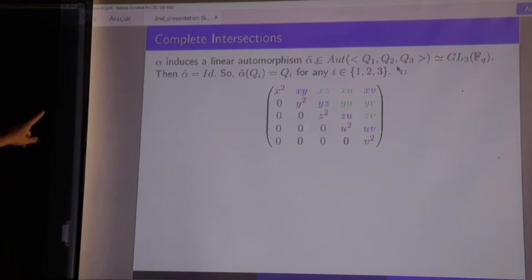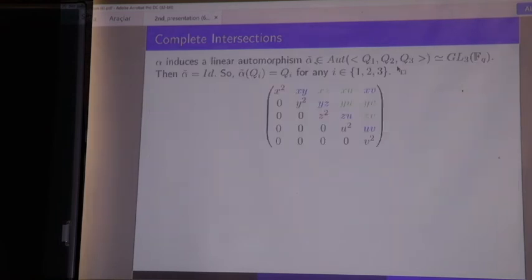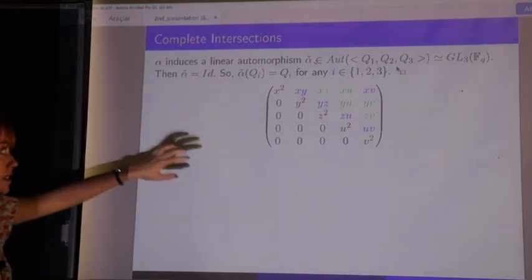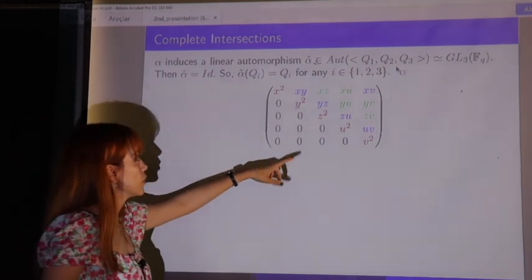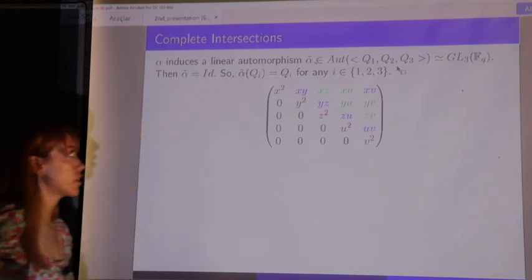Because alpha tilde is acting trivially on the quadrics, and also we have this transformation x to y to z, and so on, the coefficients of x squared, y squared, up to v squared are the same. Similarly xy, yz, zu, uv, and xv, and also the one in the green color.